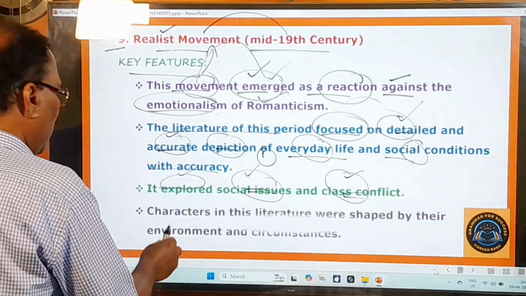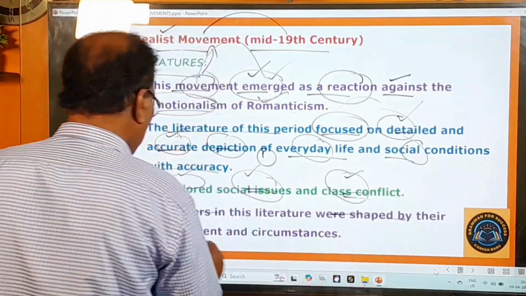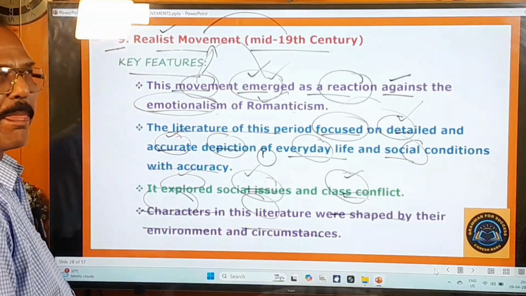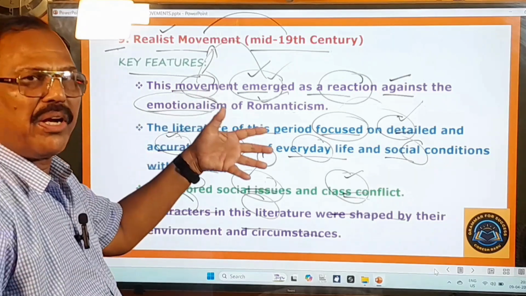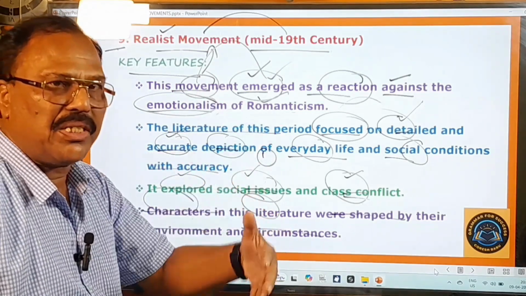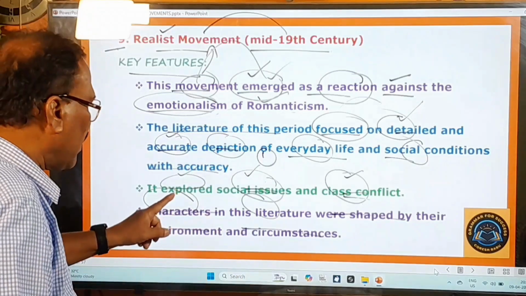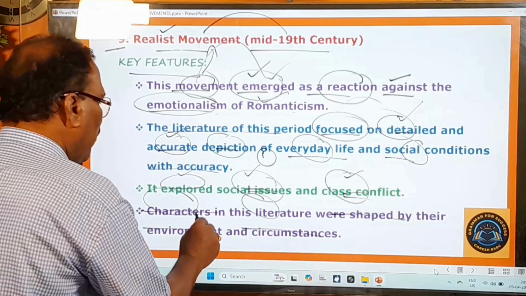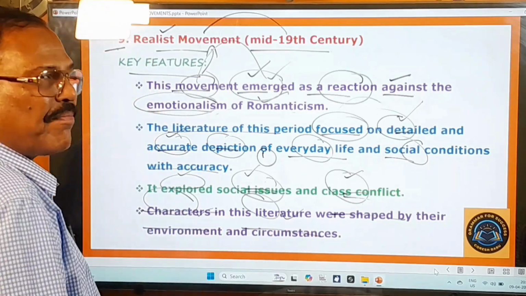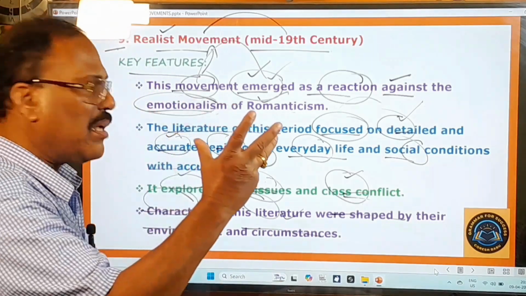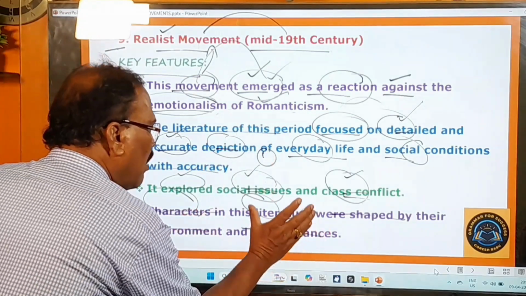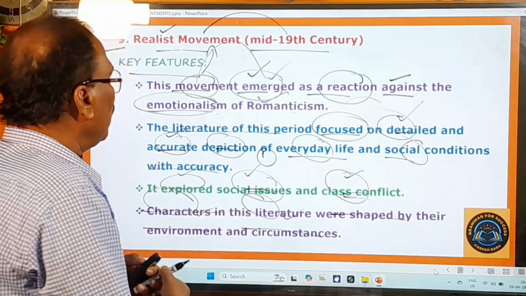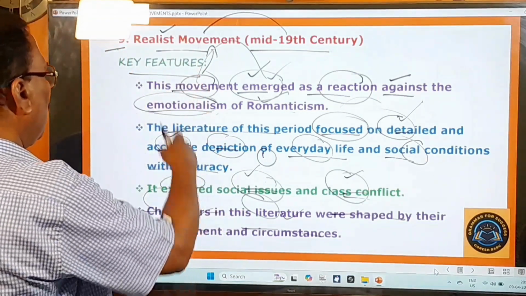And here you pay attention. Characters in this literature were shaped by their environment and circumstances. Whatever the writers and the poets have written is called the literature of this period. So in that literature, the characters were created as they are realistically, according to the environment and according to the circumstances of the society. That is the thing they did during this period. In this way, this is all about the realist movement.